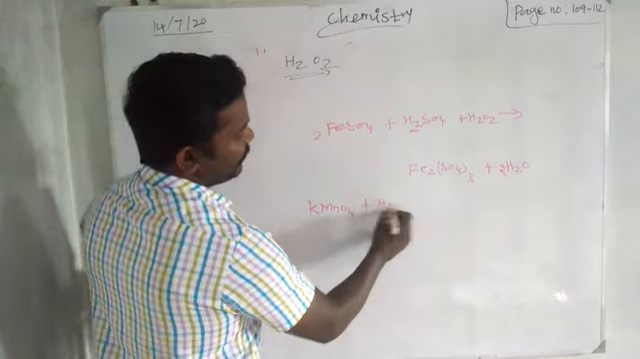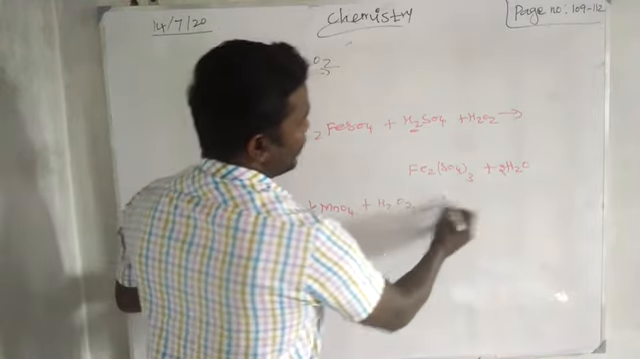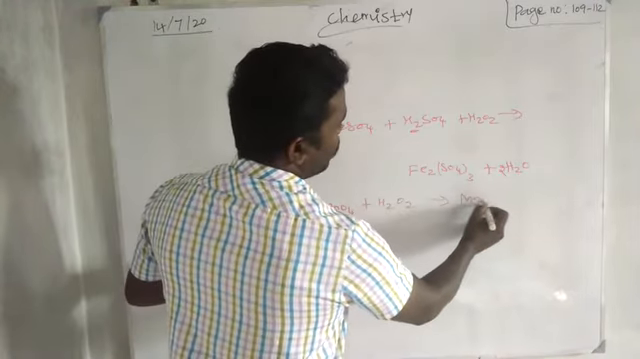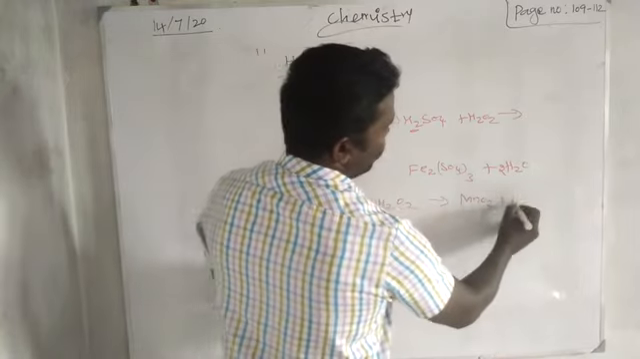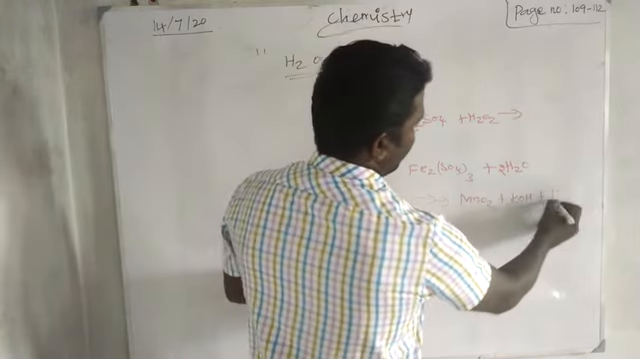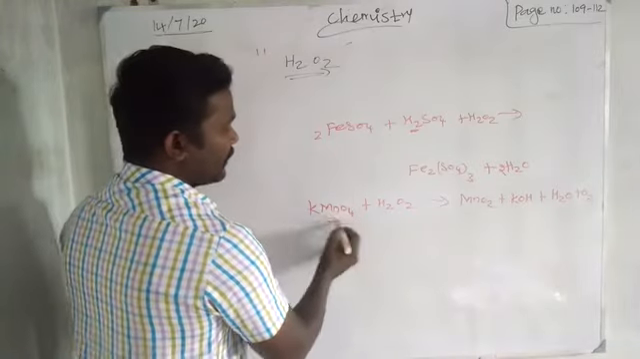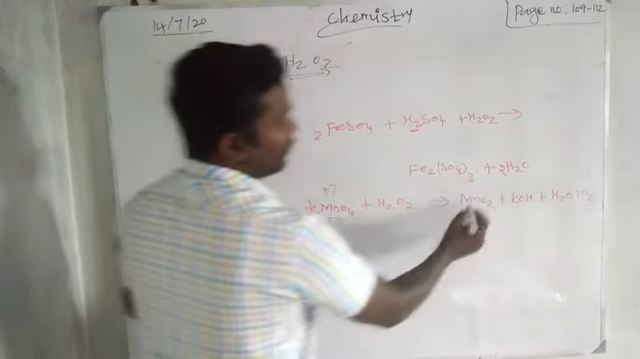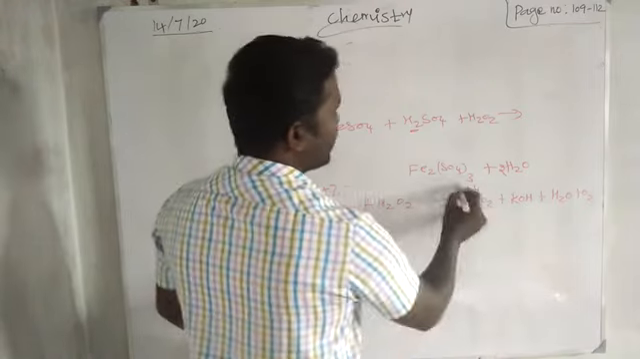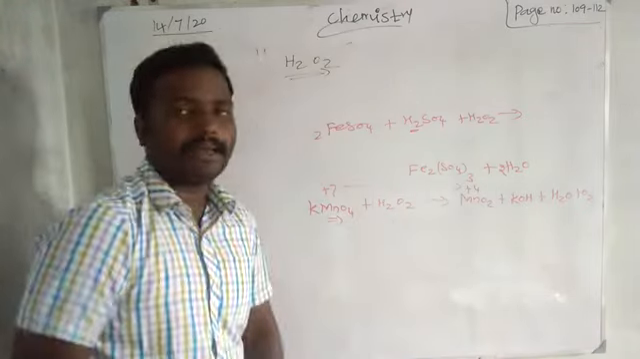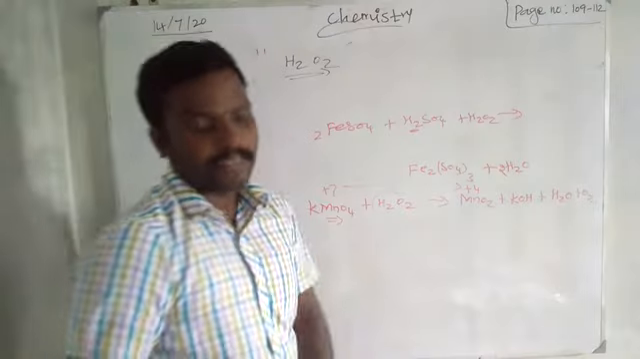KMnO4 treated with H2O2. It will give MnO2 plus KOH plus H2O plus O2. In this reaction, Mn changes from plus 7 to plus 4, it is reduced. So we can say this is a reducing agent.